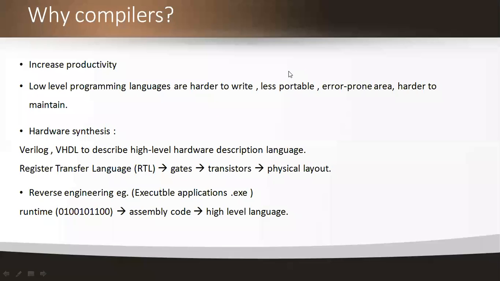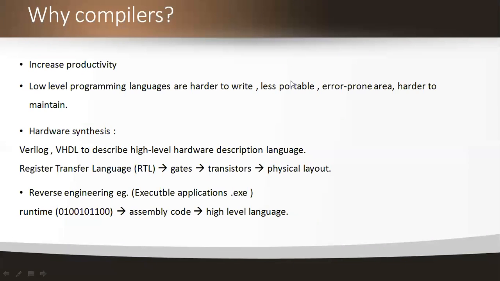And here we're performing some reverse engineering techniques. What the reverse engineering technique is, it was shown by the path description. Once see the slide: runtime in the form of a binary code, a series of zeros and ones, and then the assembly code, and then finally high level language. What it means is low level language conversion to a high level language conversion. Low level in the form of a binary code, zeros and ones, and then the assembly code, and then finally the high level language code, which is easily understood by the user.